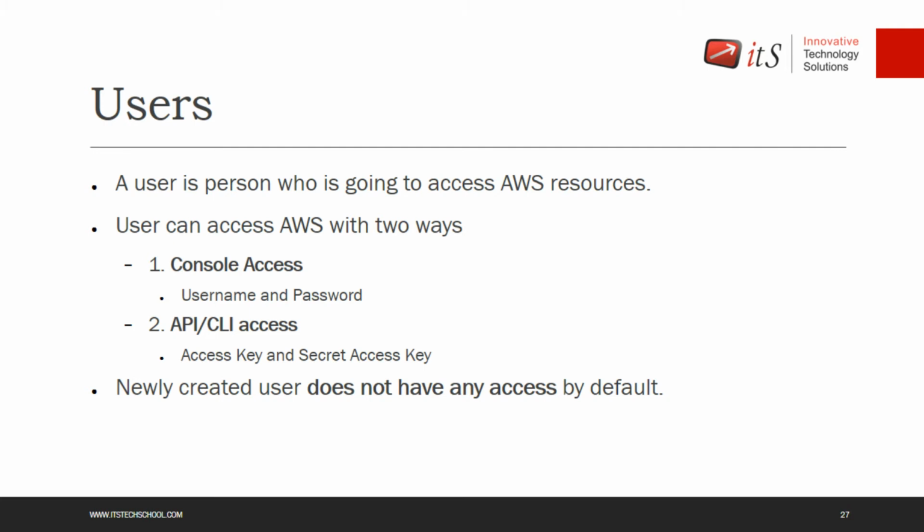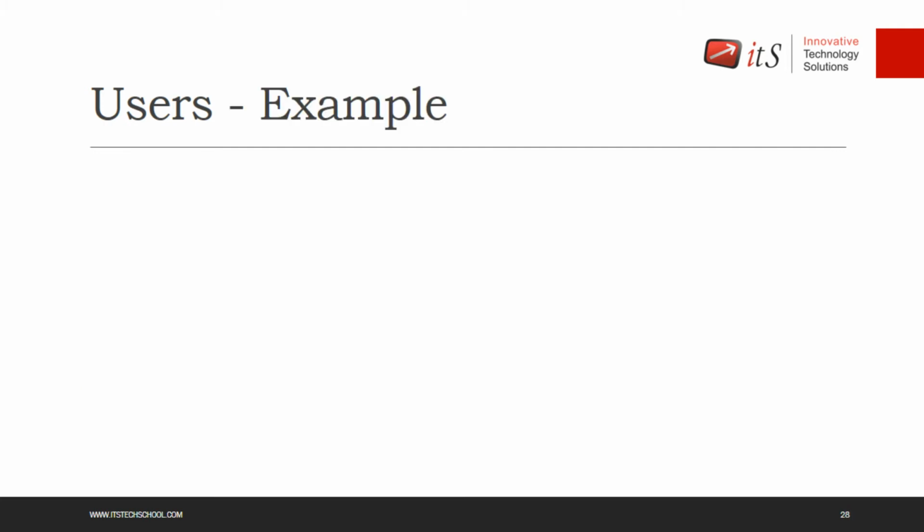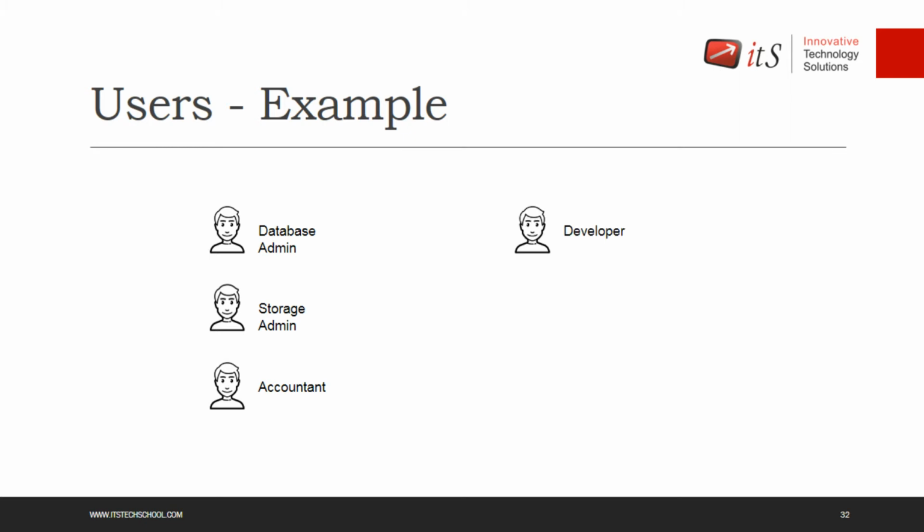So that is the user. Next, these are some examples of users that you can add, like the user who manages my database, a database admin, a storage admin, the accountant, a developer, a tester. So I can add such kinds of users. But in any case, if I have multiple database admins, multiple storage admins, multiple accountants, multiple developers, multiple testers, at that time it will be hectic for the particular person to provide permission for each and every user.